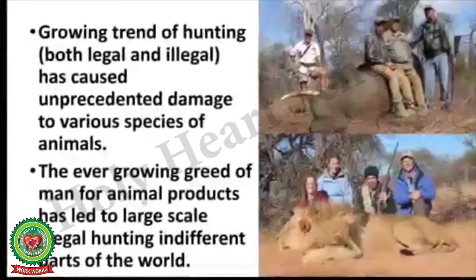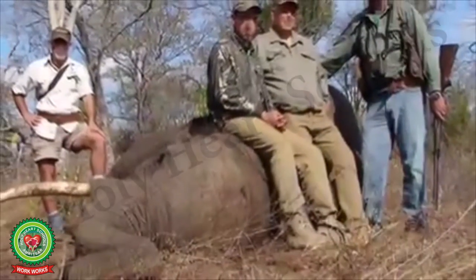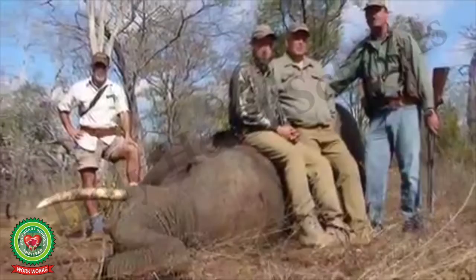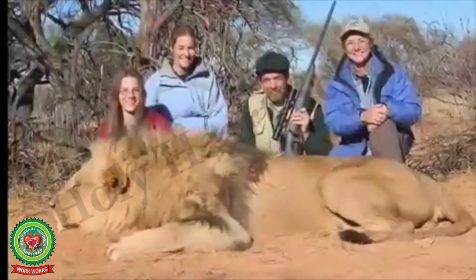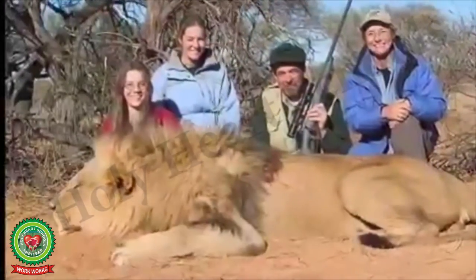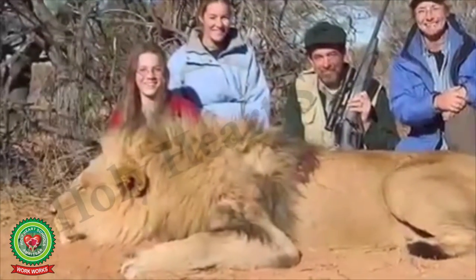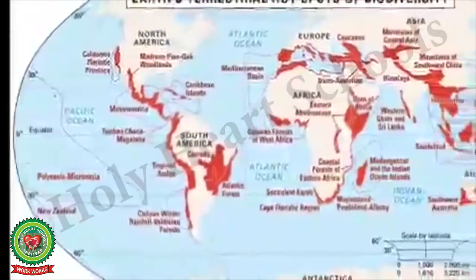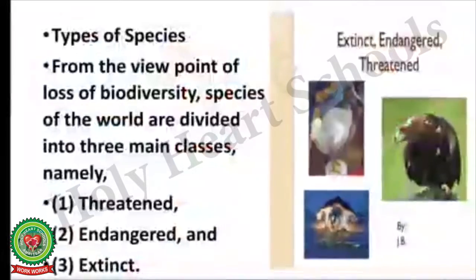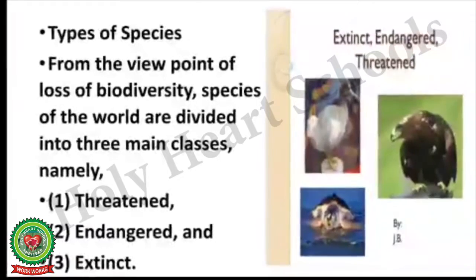The growing trend of hunting, both legal and illegal, has caused unprecedented damage to various species of animals. The ever-growing greed of man for animal products has led to large-scale illegal hunting in different parts of the world. Now children, we will study about different types of species.